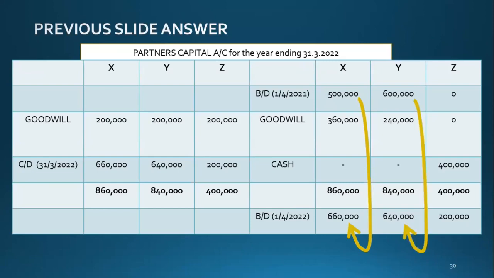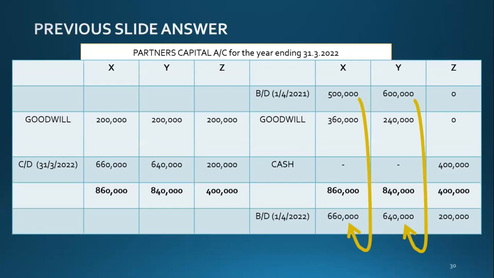The opening balance of Y is 600,000 and the closing is 640,000. How can that happen if they didn't even invest a single rupee? They didn't invest anything, but how did that happen?